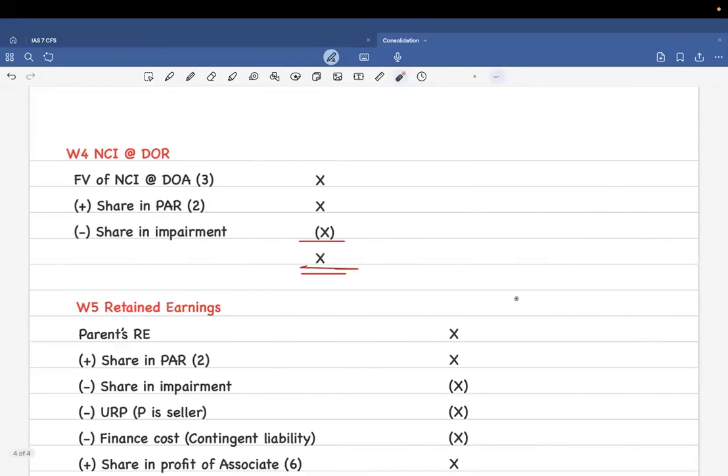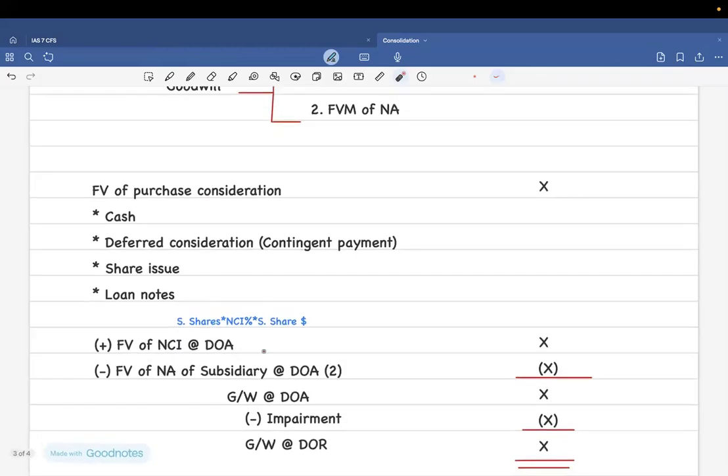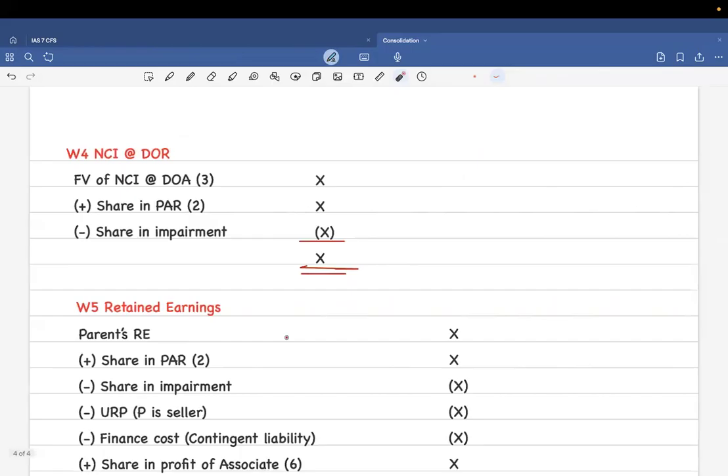Working note 3 is over. Next is working note 4. In working note 4, we're going to calculate the value of NCI at DOR so that we can take it into the FS. For us to get the NCI at DOR, you need the NCI at DOA that you have already calculated in working note 3. So these are connected. If one goes wrong, everything goes wrong. So this you have calculated.